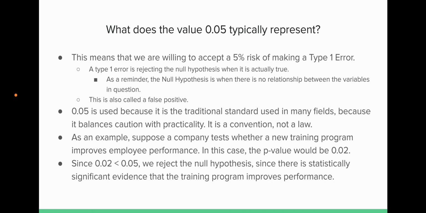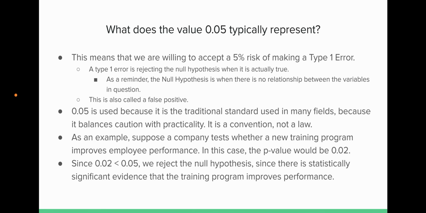But moving on, it touched on this a little bit in the video, but what does the value 0.05 typically represent? This means that we're willing to accept a 5% risk of making a type 1 error. And a type 1 error is rejecting the null hypothesis when it is actually true. As a reminder, the null hypothesis is when there's no relationship between the variables that are in question. This is also called a false positive. 0.05 is used because it's just the traditional standard used in many fields. It balances caution with practicality, and it's a convention, not a law.